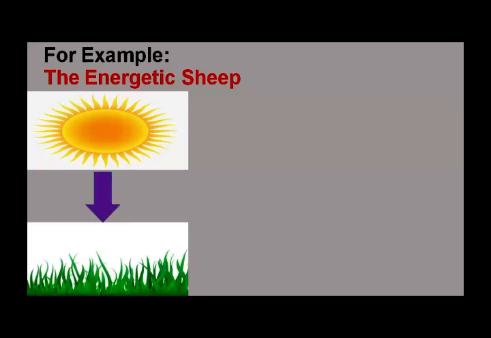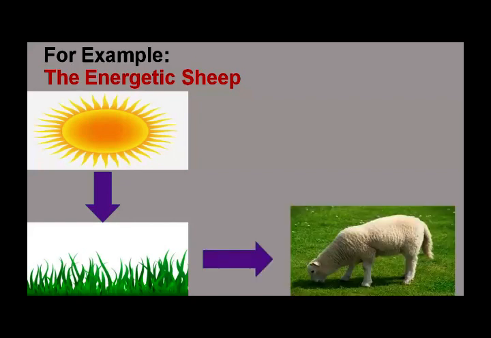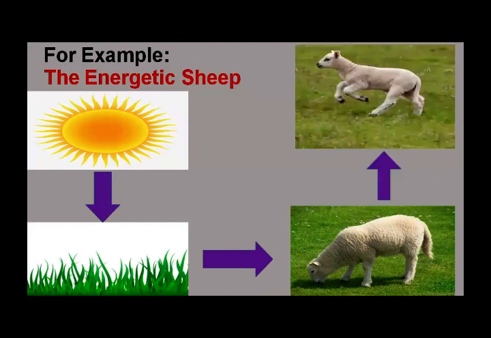The sun gives out light and heat energy. Then plants use this energy to produce food. The stored parts of food have chemical energy. Now a sheep eats the plant which has stored energy, because the plant stores the sun's energy. Then the sheep gets stored energy. The sheep changes the stored chemical energy in the grass into kinetic energy to help it to run. So this is about the energetic sheep.